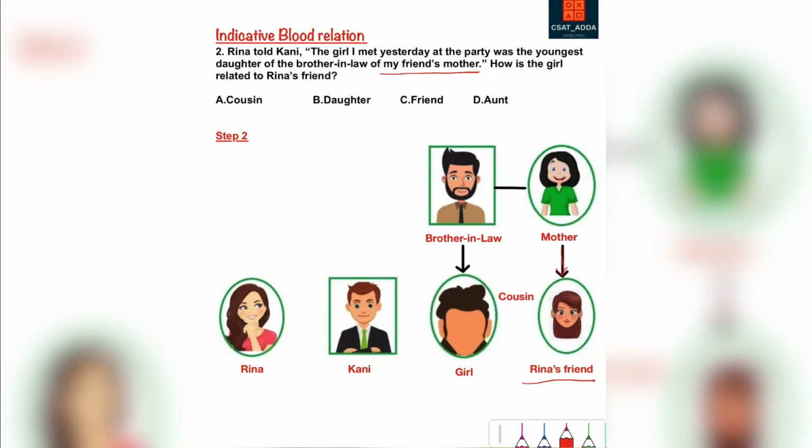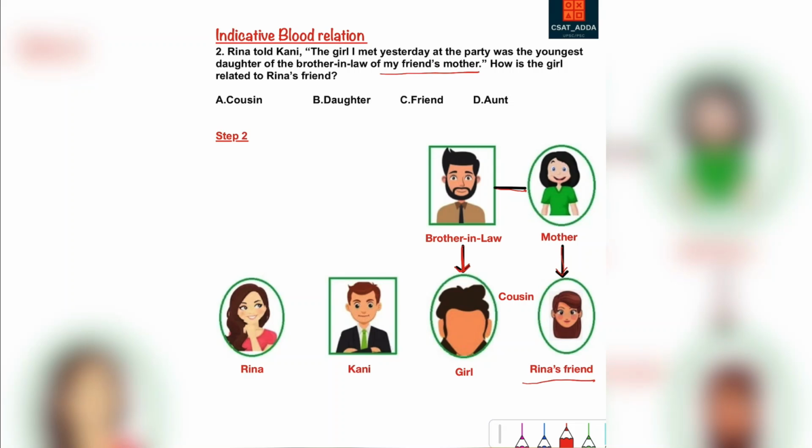And it says youngest daughter of the brother-in-law of my friend's mother. So the brother-in-law is related to the mother, so mentioned with a straight line, and the daughter is the brother-in-law's daughter. So you can mention the brother-in-law's daughter using a down arrow, and show the girl here.